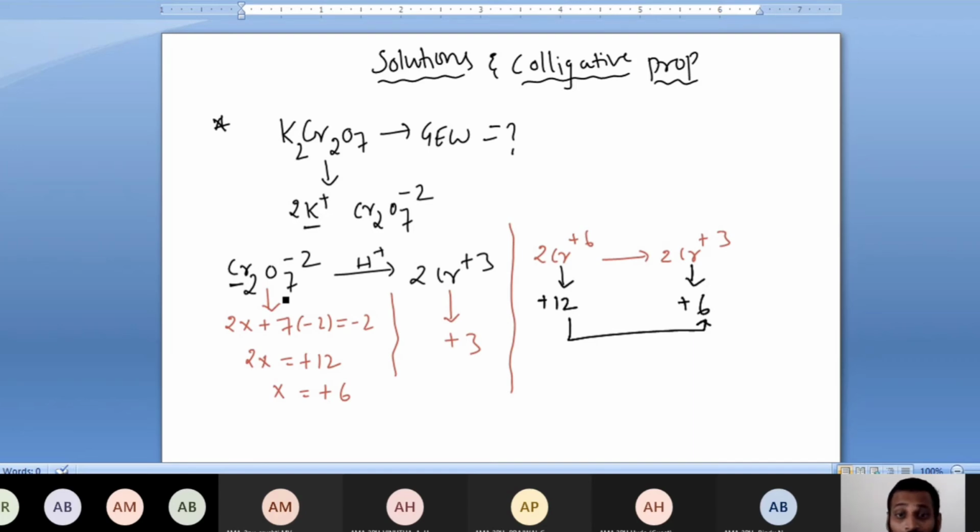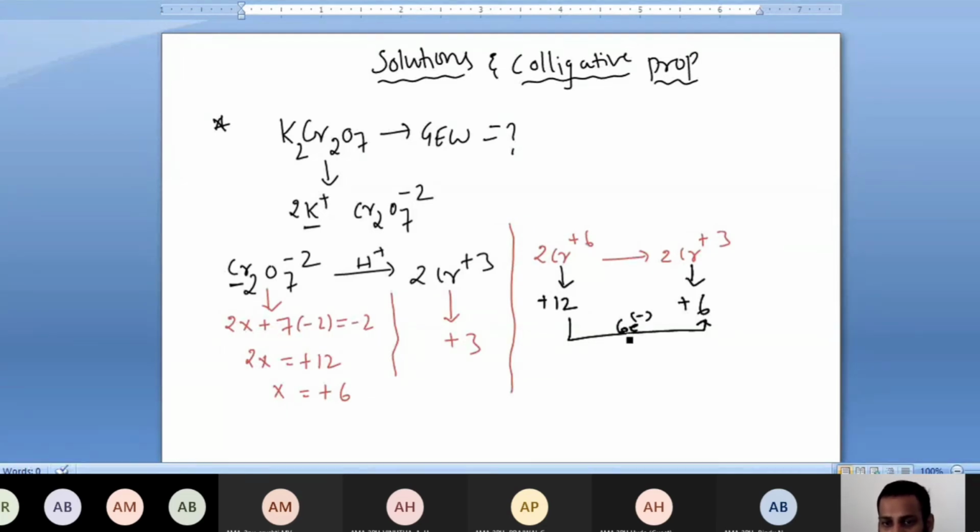No, here you have to consider the change in oxidation state for 2 chromiums, because in K2Cr2O7 you have 2 chromiums, and for that only I am calculating the gram equivalent weight. Got it, everyone? So here, what is the change? 12 minus 6. So how many electrons transfer? 6 electrons transfer. Very, very important.